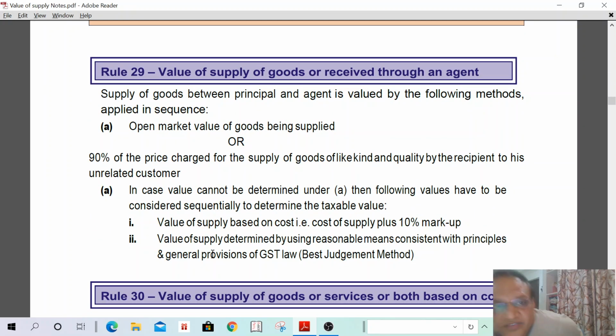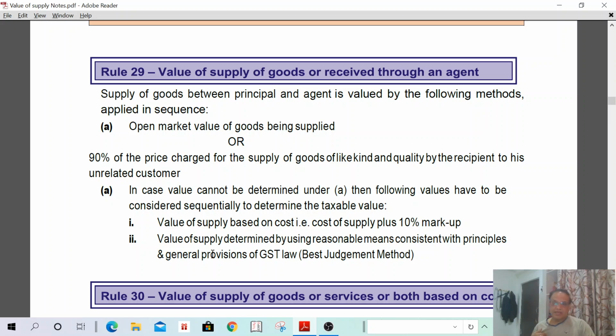Rule 29. Value of supply of goods received through an agent. Previously, we discussed supplies other than through an agent, under Rule 28. Here, for the supply of goods between the principal and agent, the value is determined by the following methods applied in sequence. First, the open market value of goods. Otherwise, 90% of the price charged for the supply of goods of like kind and quality by the recipient to his unrelated customer.